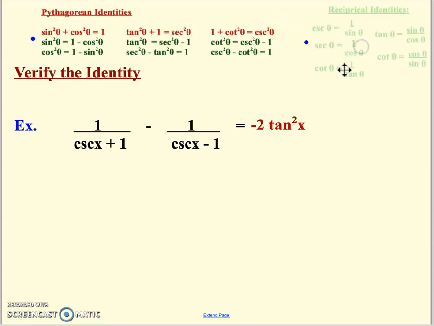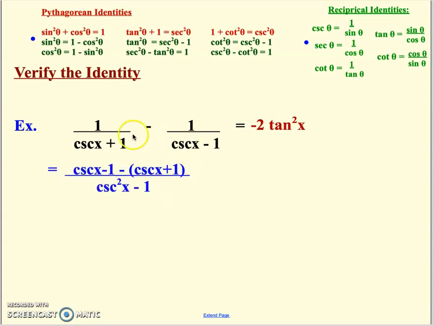So for this one, I think sometimes you have to look at problems like the left side of the black and say, well, what's my initial reaction? It isn't always an identity. My initial reaction is I'm subtracting fractions. So if I'm subtracting fractions, I guess I need a common denominator. And the common denominator would be cosecant squared of x minus 1. This is like an a plus b times an a minus b, a squared minus b squared, right? Sum and difference idea. And then to create that common denominator, I need to multiply each fraction by the other denominator. So I'm multiplying here by cosecant of x minus 1.